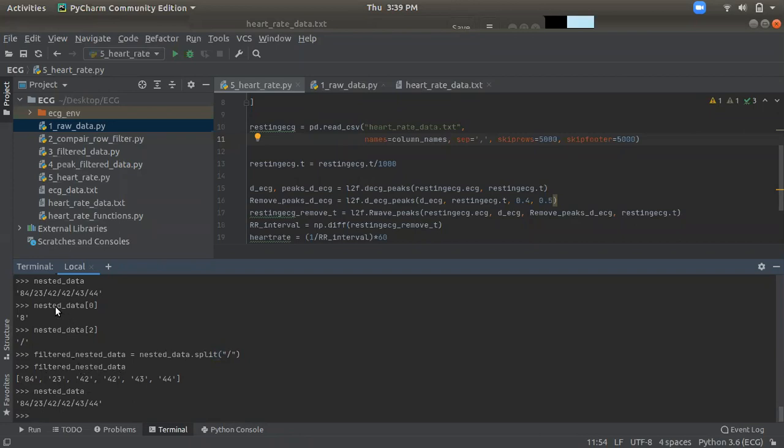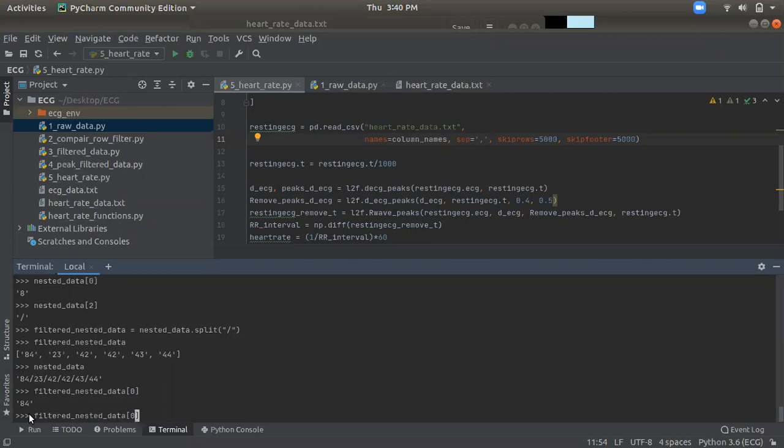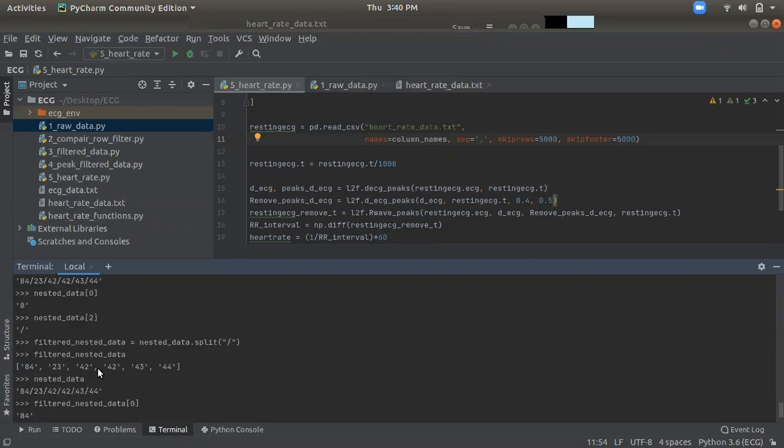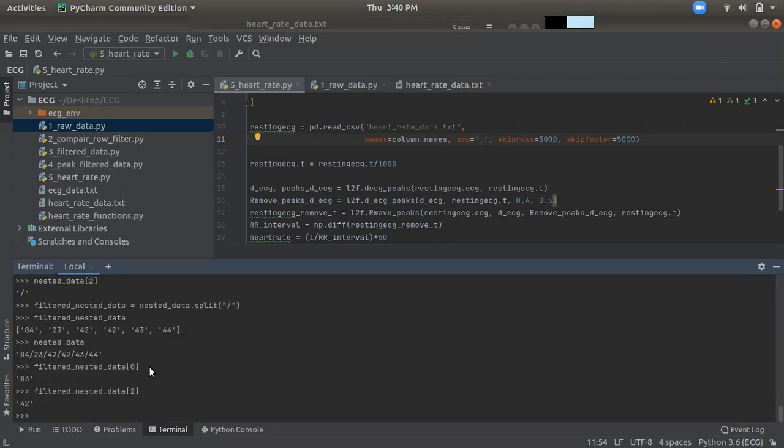Now, if I place nested data, when I try to get nested data 0, I get 8 because it is a string value. Now, if I try filtered nested data at 0 position, it should be 84 because 84 is at the 0th position. Here, if you go for 2 position, it is 42. Yeah, it's 42. So I hope you understand how we get the proper list, how we get the proper number from a string. So basically it's a string type and we formed it into a number. Now we can do anything with that number.